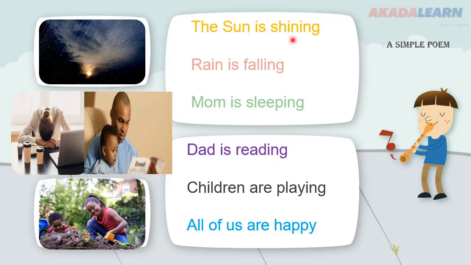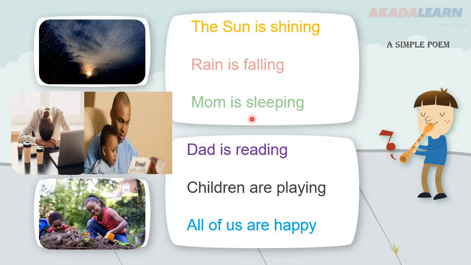Alright, a verb, V-E-R-B, is simply a word that shows an action. Okay, for example, the word that shows us what the sun is doing is the word shining. Okay, and the word that shows us what the rain is doing is the word what? Falling. The word that shows us what mom is doing is the word sleeping.